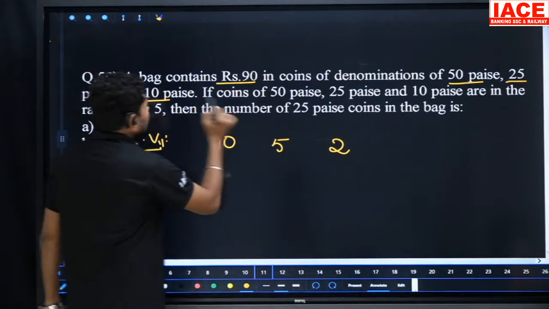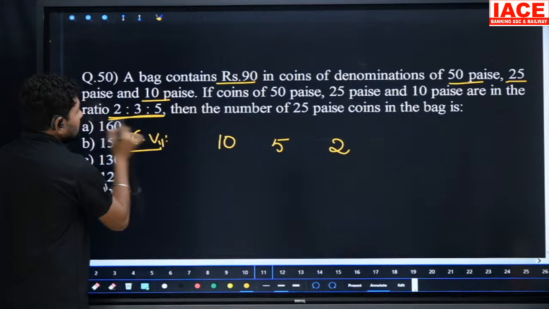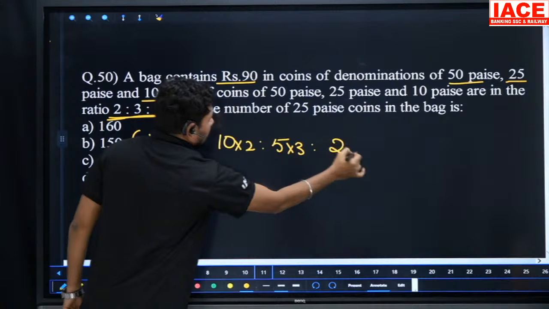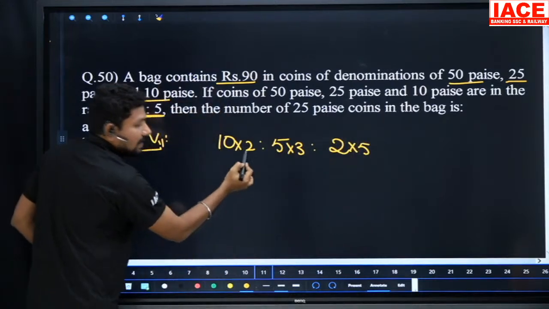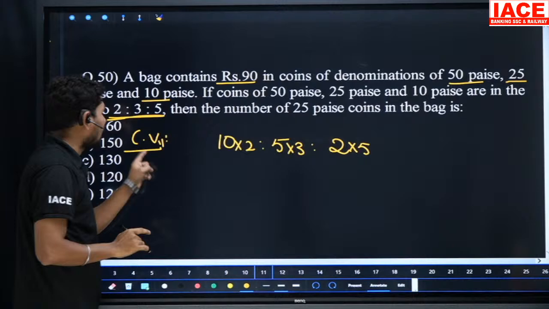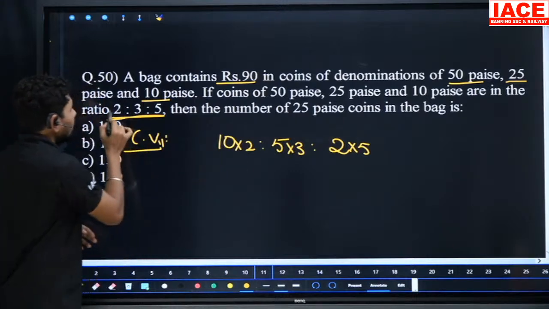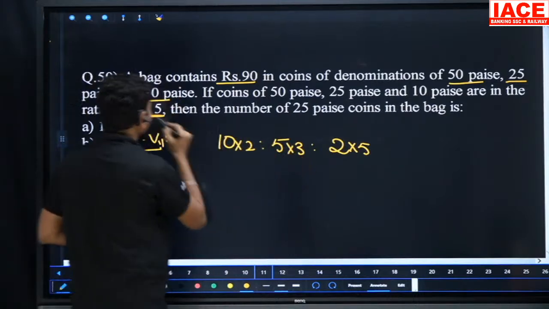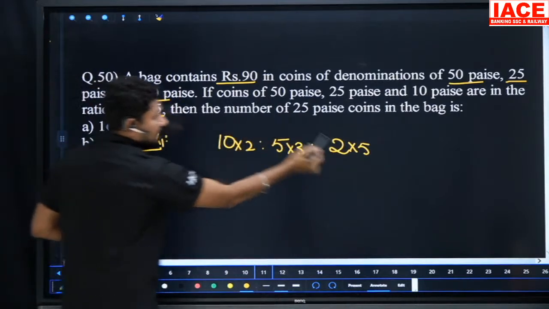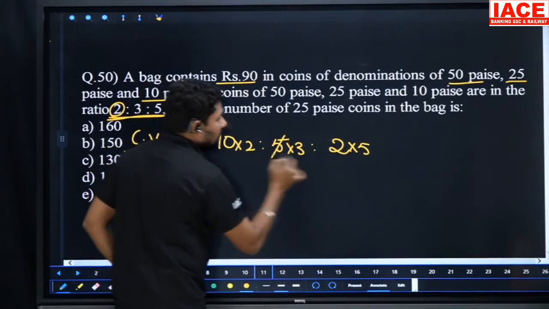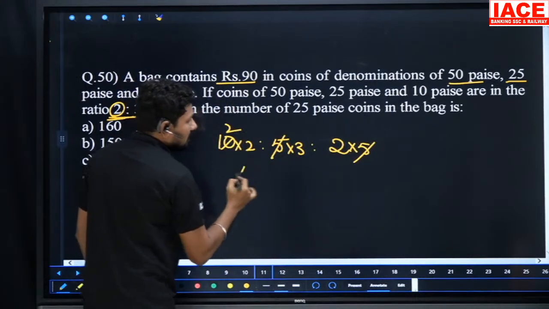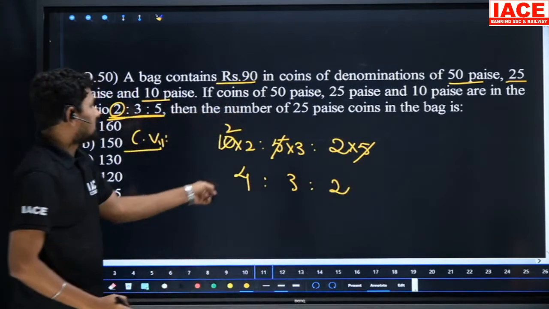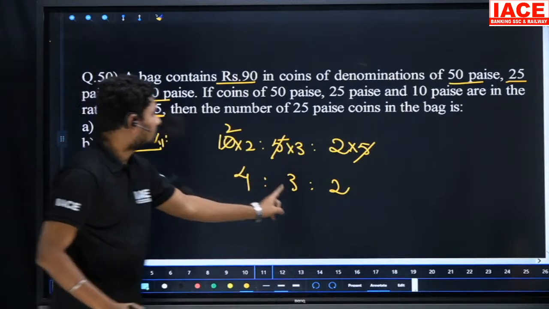And next, their ratio is given. The coins' ratio is mentioned as 2:3:5. Coin value into number of coins is the total amount. Remember it. 50 paise coins are 2 parts, multiply by 2. 25 paise coins are 3 parts, multiply by 3. 10 paise coins are 5 parts, multiply by 5. Every term is cancelled with 5. 2 twos are 4, so 4, 3 and 2. 4 plus 3 is 7, plus 2 is 9.